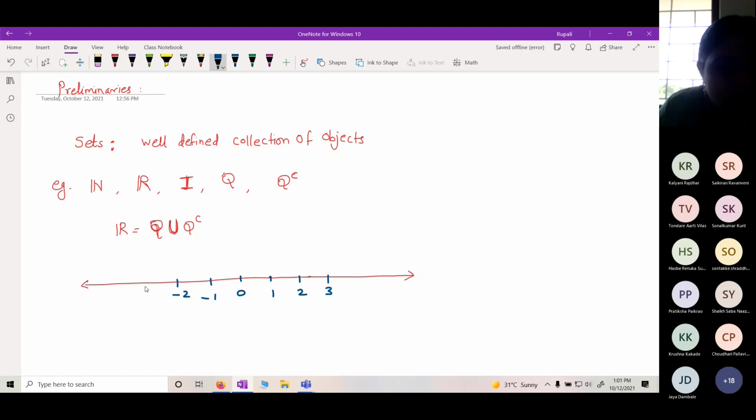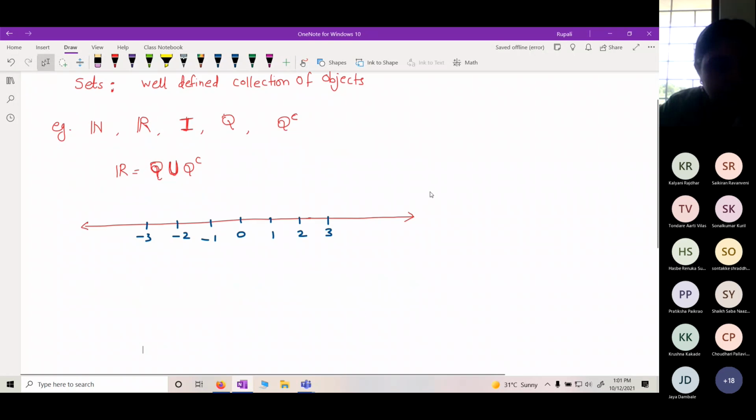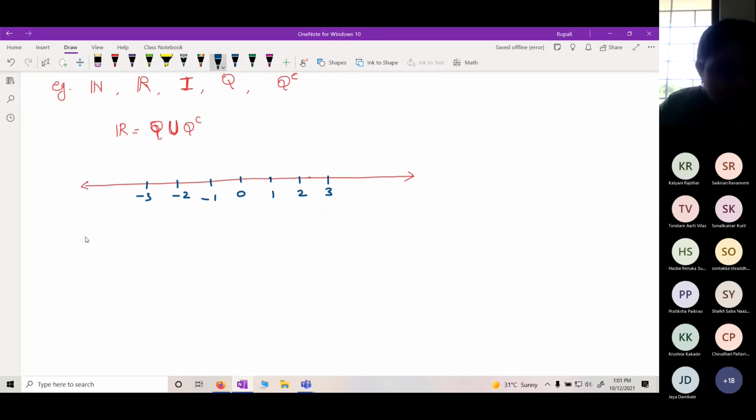This number system is very important for us. So, what is the set of natural numbers? How do we write it? 1, 2, 3, and so on. It is the set of natural numbers. Then the set of integers.